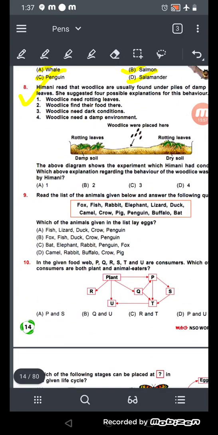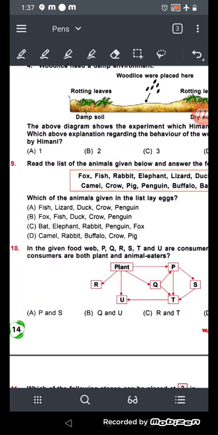Read the list of the animals given below and answer the following. There is a list of animals. Which of the animals lay eggs? Let's see, which one lays eggs? Fish, lizard, duck, crow, penguin. Yes, they all are egg-laying animals.